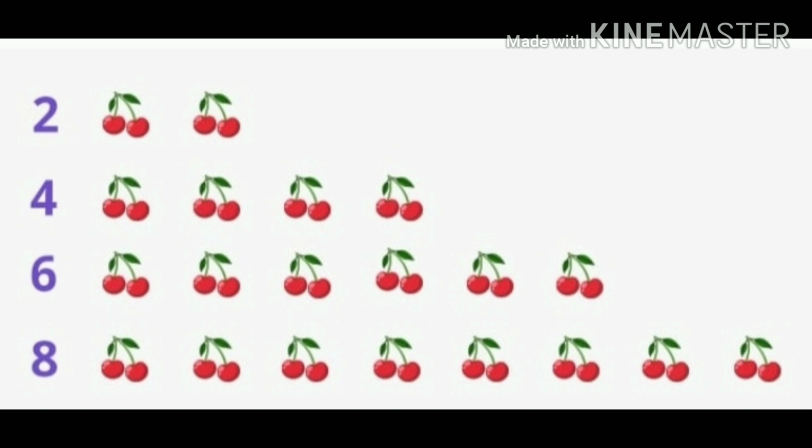These numbers cannot be grouped in 2. So these numbers are called odd numbers. And I have the numbers 2, 4, 6, 8. As we know, we can break these numbers into groups of 2 as we have seen earlier. Such numbers are called even numbers.